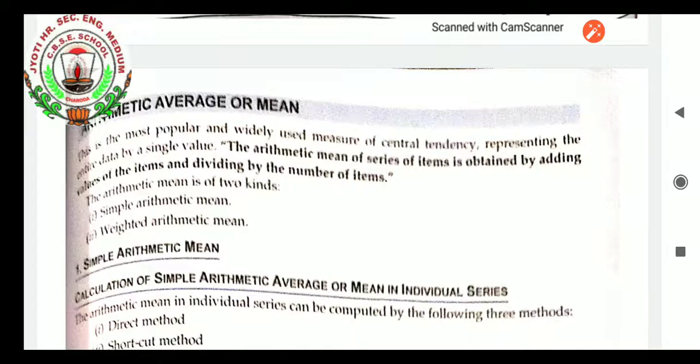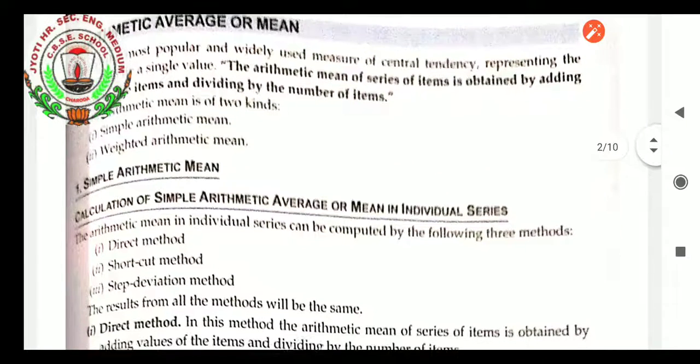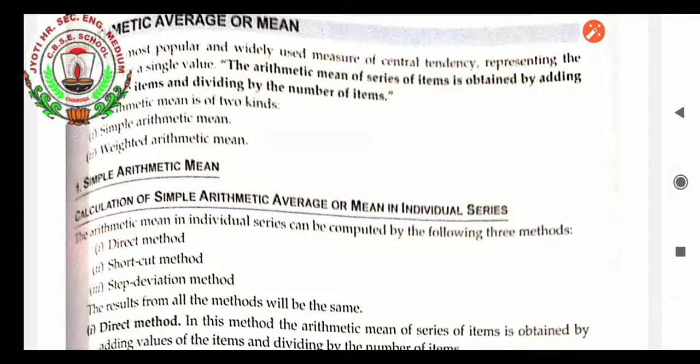Simple arithmetic mean. The calculation of simple arithmetic average or mean in an individual series can be done by three methods: direct method, shortcut method, step deviation method. I want to clear once again, we are calculating in individual series, so for individual series, three methods are there. Then we will proceed to discrete series, in which again three methods will be there. In continuous series, again there will be three methods.